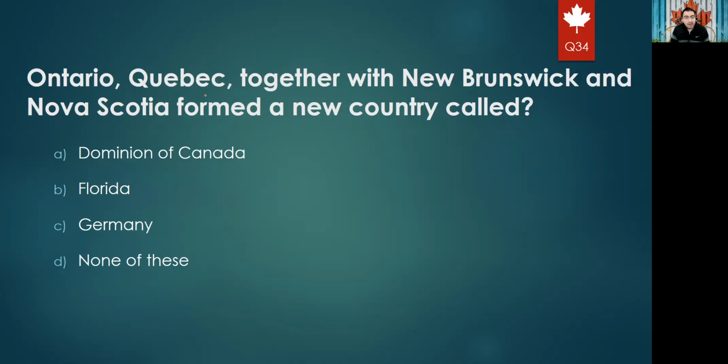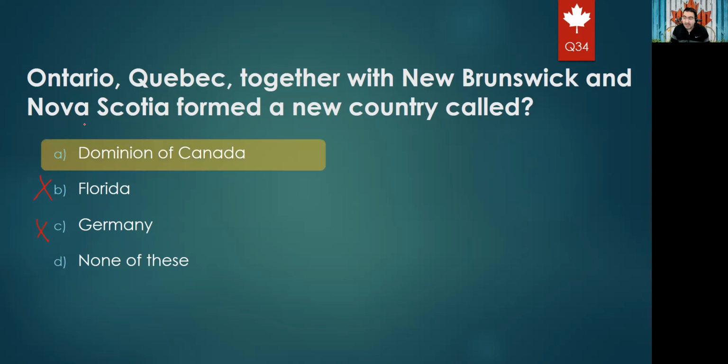Next question will be Ontario, Quebec, together with New Brunswick and Nova Scotia formed a new country called, so the new country formed by these four, it's called Dominion of Canada, Florida, Germany, none of these. For sure, this is a very easy answer. So for sure it's not Florida, it is not Germany, and the answer will be either Dominion of Canada or none of these, and the right answer for sure is A, Dominion of Canada.